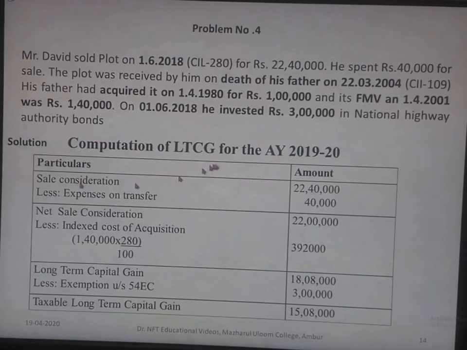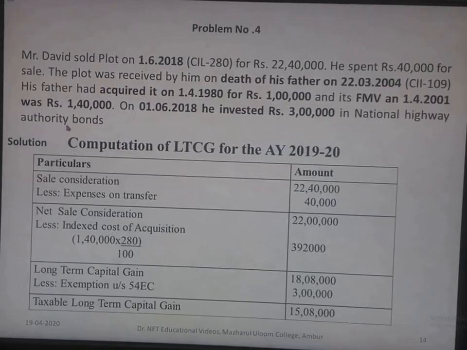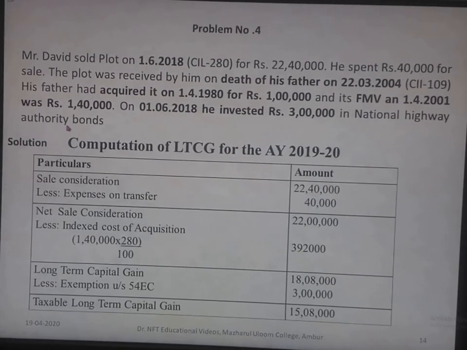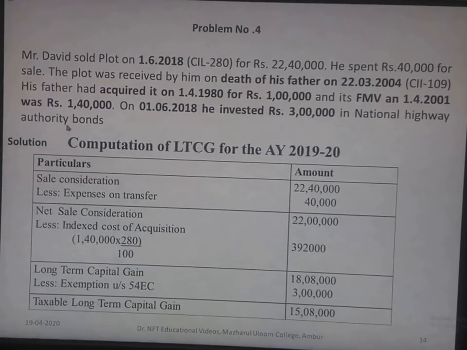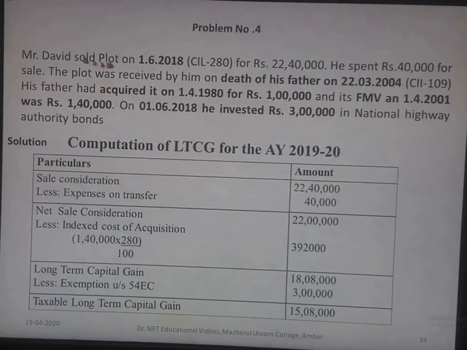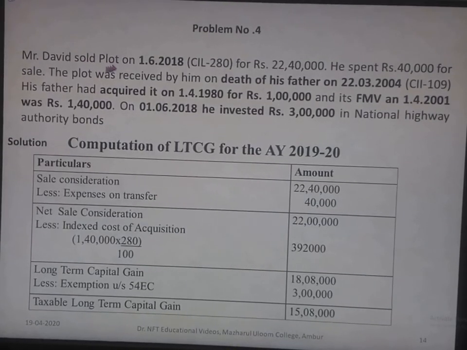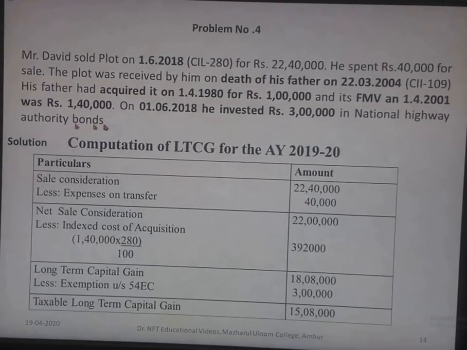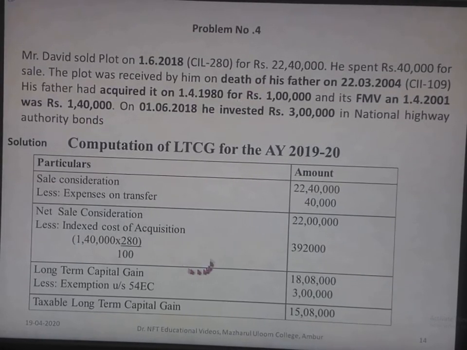So we can see that he has invested the amount in National Highway Authority bonds. So here we can claim the exemption under section 54 EC. He has sold a plot. It's a long-term asset, and any asset can be sold. So here a plot is sold and it has been invested in specified bonds. So it comes under section 54 EC.